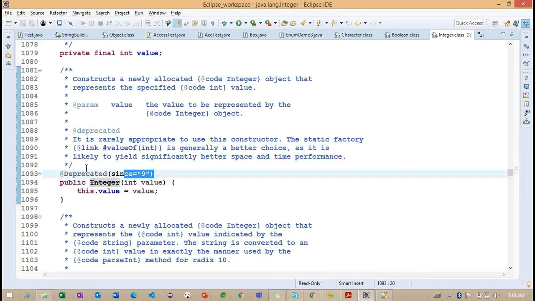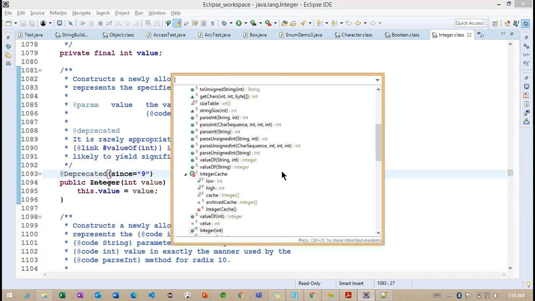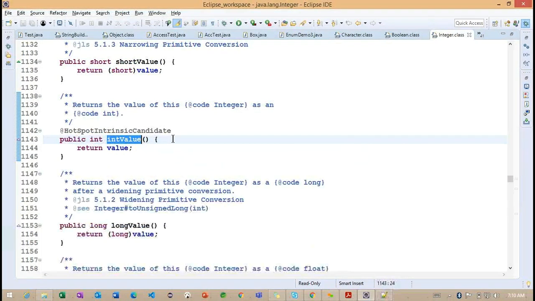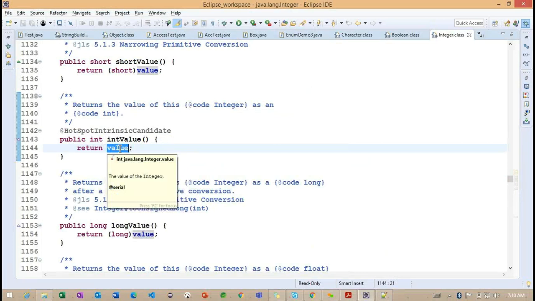Now we'll see the first constructor. Observe, we are passing the primitive value. This is deprecated from 1.9 onwards, but up to 1.8 we need to understand how it is working. In this constructor we specify the primitive value, and if I want to load the primitive value, the method we can use is intValue. This intValue will return the value we passed while creating an object of this Integer. Getting the point? This is the way we can find out the value.